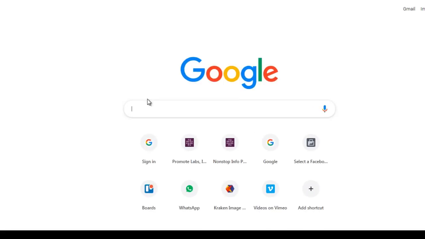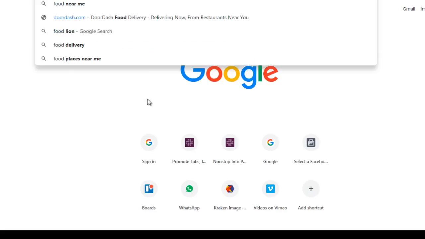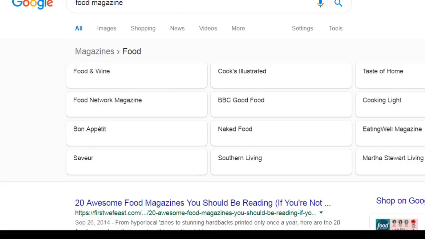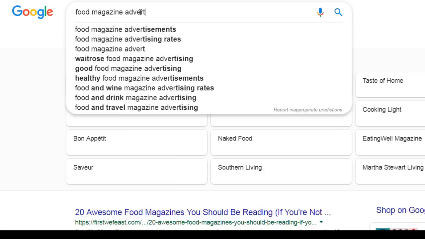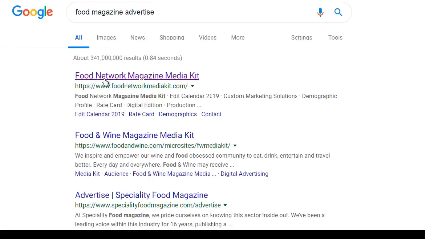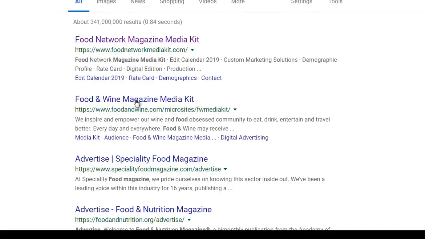So let's type in, for the sake of simplicity, food magazine, like so. And you can do food magazine advertise. So for example, the Food Network magazine media kit, the Food and Wine magazine.